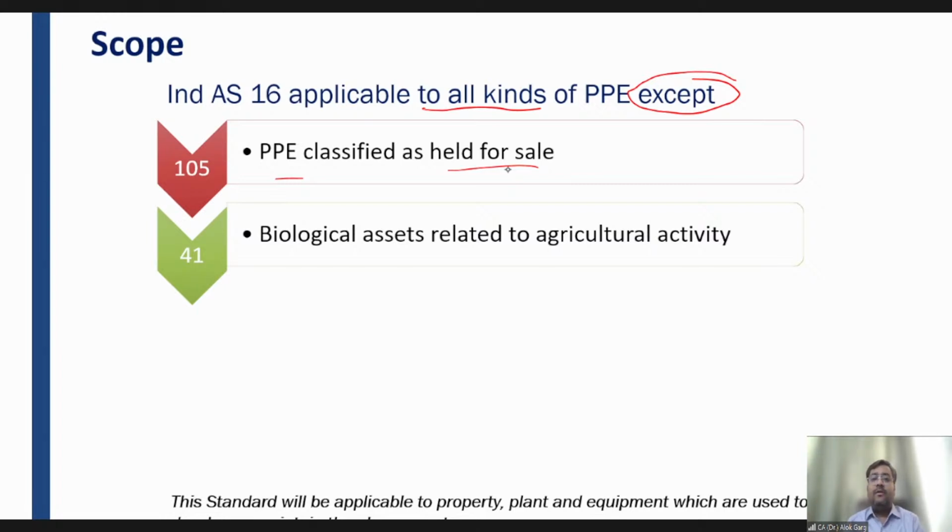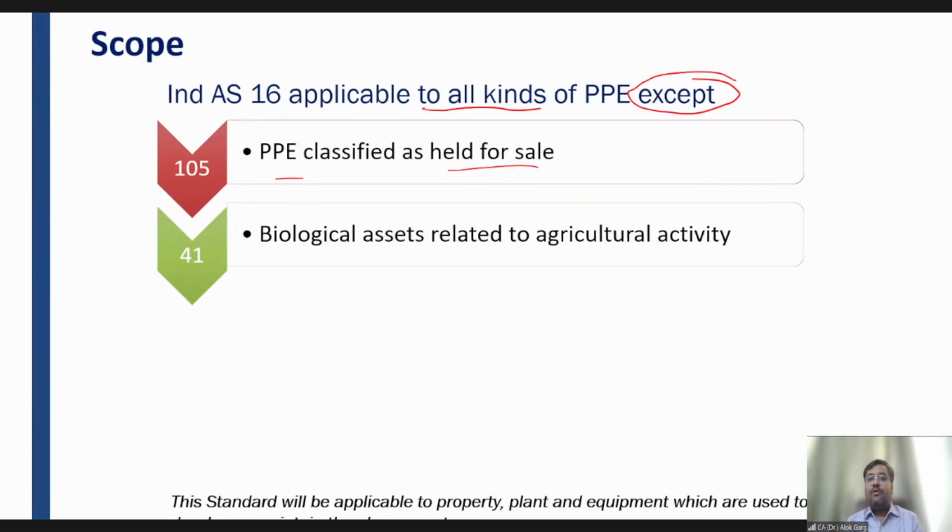You're right, Rohan. Cars are inventory for Maruti and inventories are always held for sale. And if car is inventory, it is not a PPE, right? It is an inventory and it will be covered under Ind AS 2. Good. Properties, yes. These are also inventory for DLF. Why? Because the ordinary course of business is to sell the properties. The ordinary course of business of Maruti Suzuki India Limited is to sell the cars.